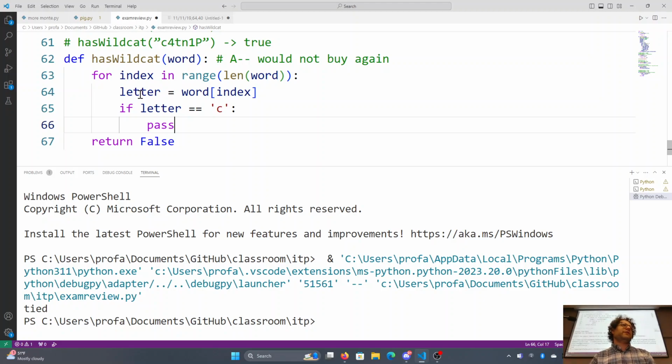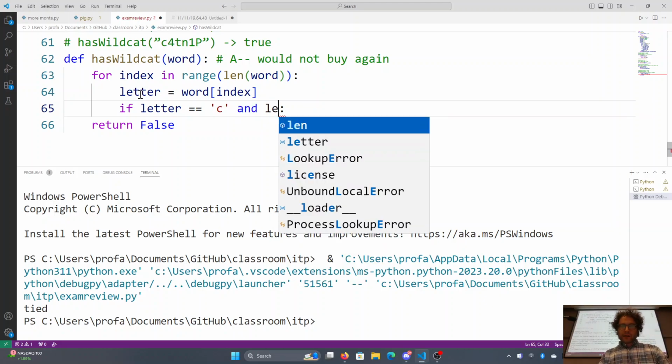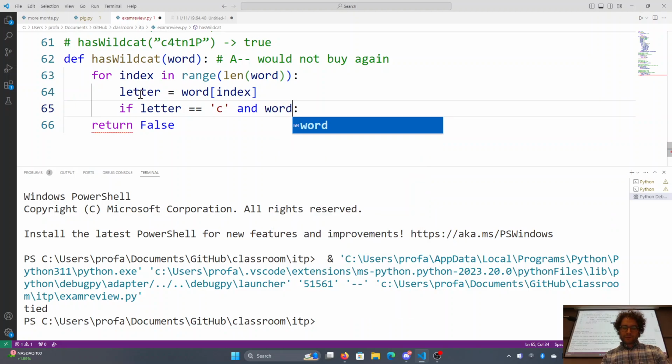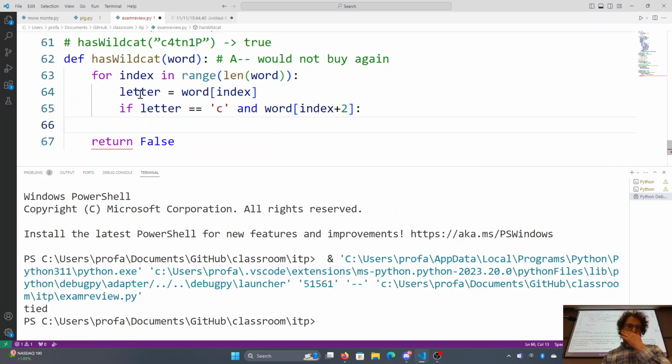in that case I'd want to check if the letter 2 to the right of me was a T, which we could do as a separate if statement, but I'll just simply say and word index plus 2 equals T. So if we found our letter and the letter 2 to the right, index plus 2, is equal to T, then we found our thing, return true.